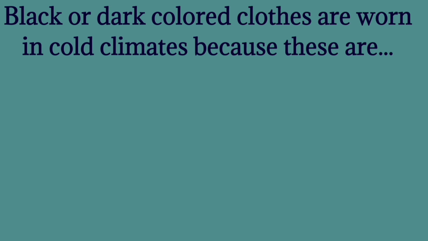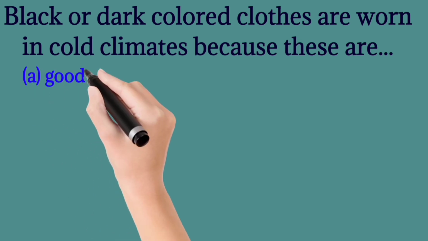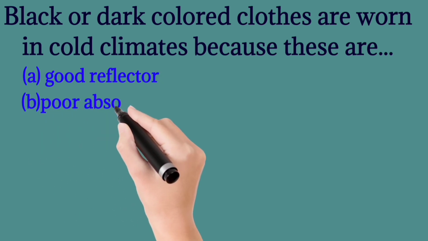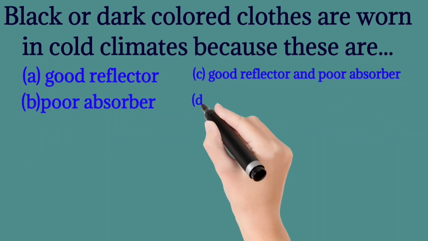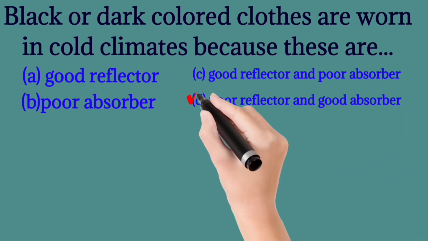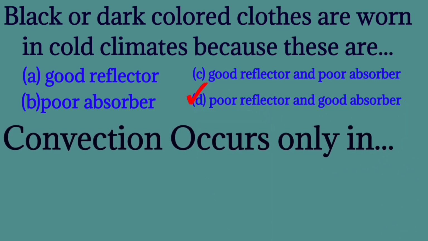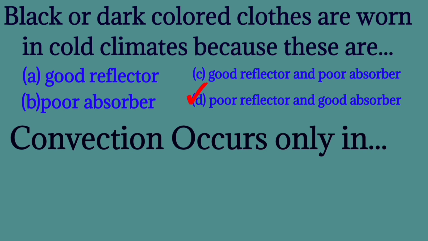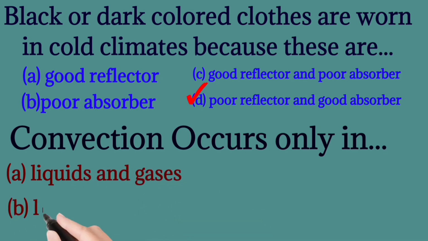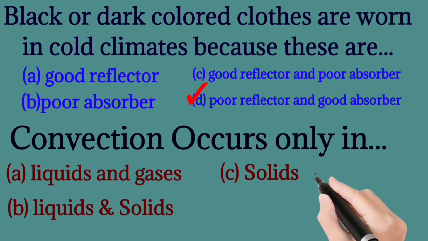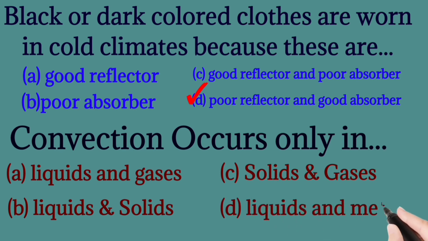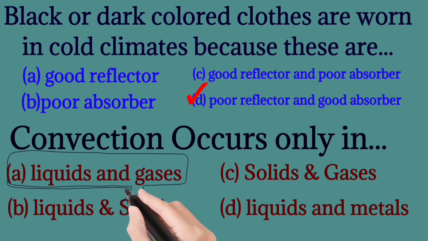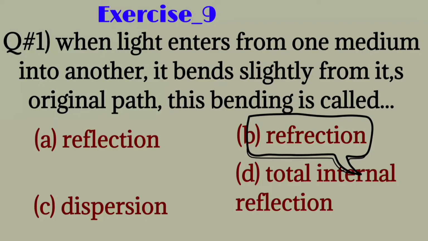Black or dark colored clothes are worn in cold climates because these are good reflector for observer, good reflector and for observer, for reflector and good observer. The correct one is for reflector and good observer. Convection occurs only in liquid and gases, liquid and solids, solids and gases, liquid and metals. The correct one is liquids and gases. Convection occurs only in liquid.